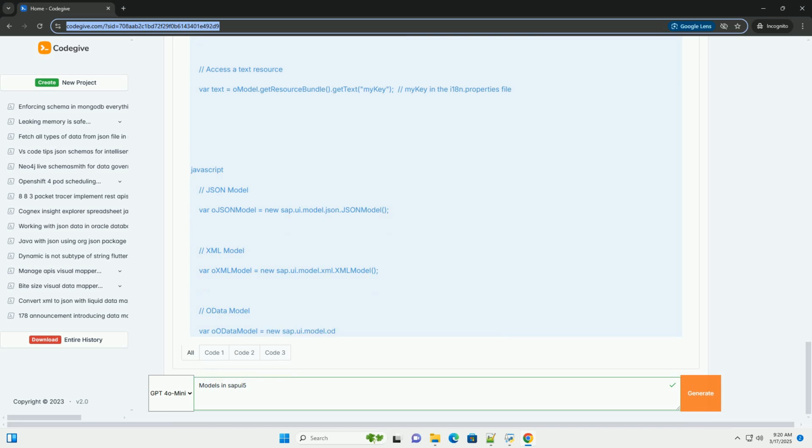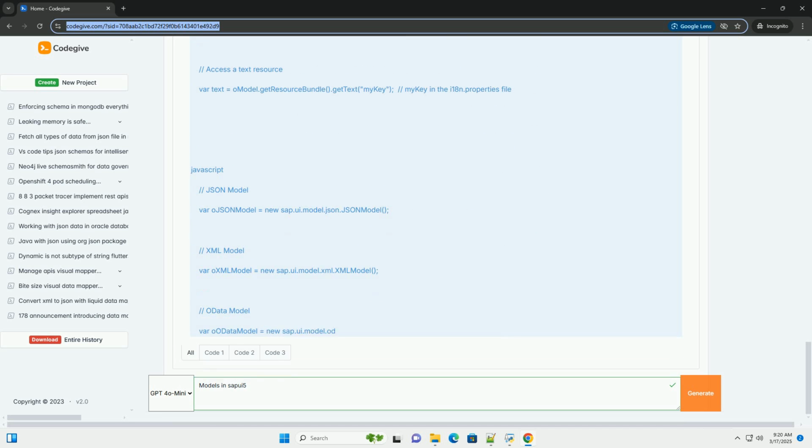3. Creating and using models. Instantiating models. You create instances of the model classes using the new keyword. Setting models on views and components. Once you have a model instance, you need to set it on your view or component so that UI controls can access the data. Setting the model on a view, in the controller. Setting the model on a component, in the Component.js file.